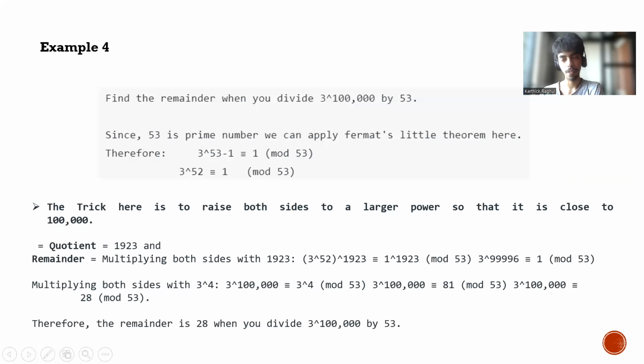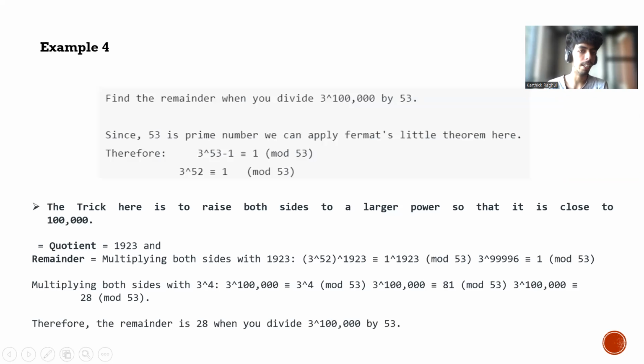So when we see the next example, this is somewhat different compared to the previous three examples. We need to find the remainder when we divide 3 power 1 lakh by 53. We know that 53 is a prime number, so we can apply Fermat's theorem. So 3 power 53 minus 1, which is 3 power 52, is congruent to 1 mod 53.